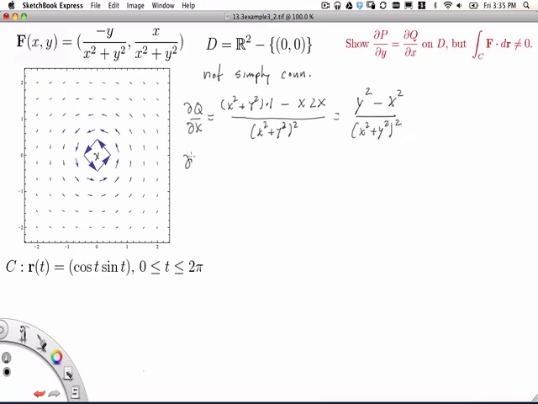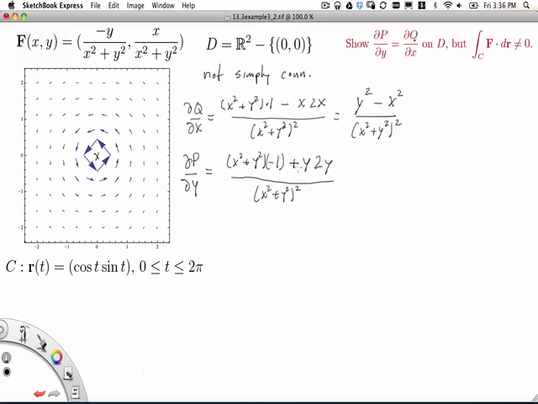All right, so now let's calculate dp dy. So we're taking the partial of this function with respect to y, and again we get bottom times the derivative of the top with respect to y, which is negative 1, and then minus the top, so a minus y gives me a plus y, times the derivative of the bottom, which is 2y, over x squared plus y squared squared.